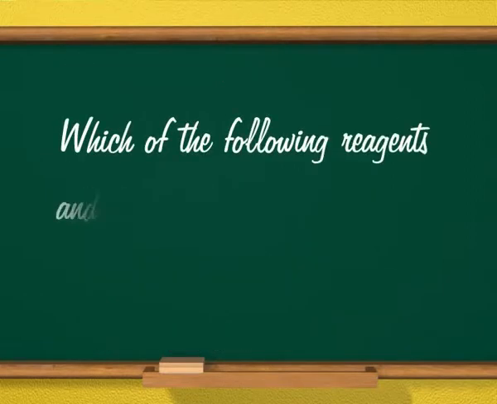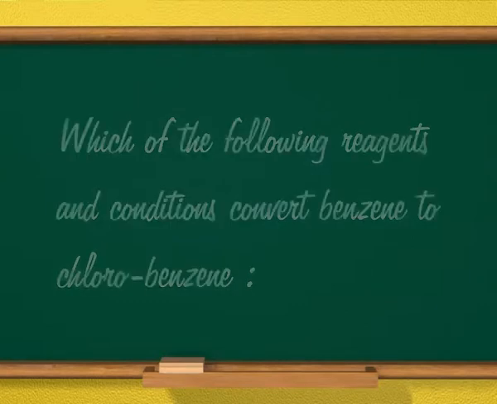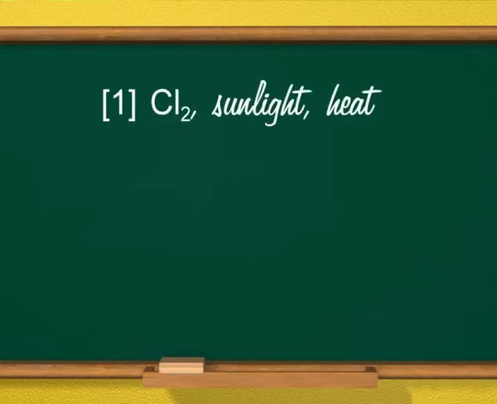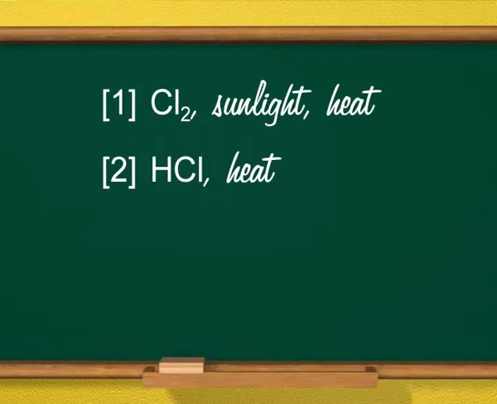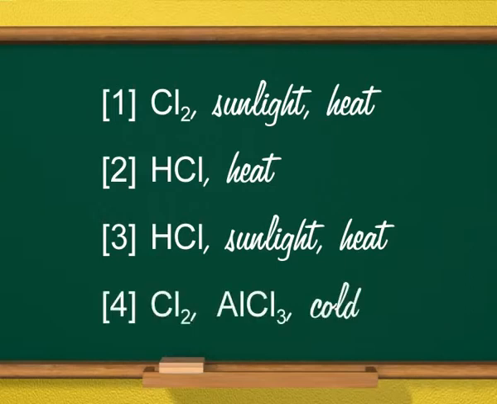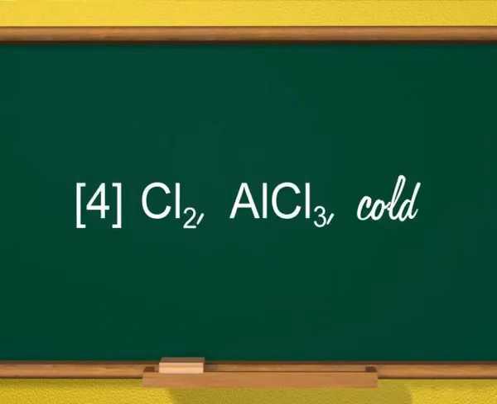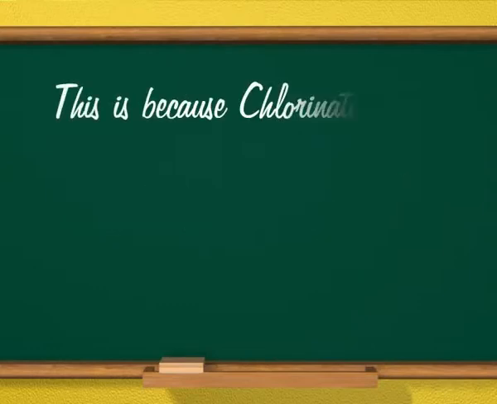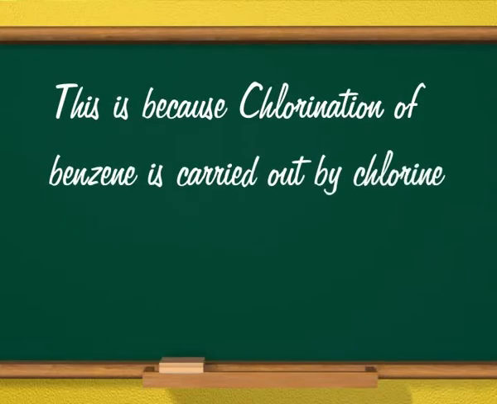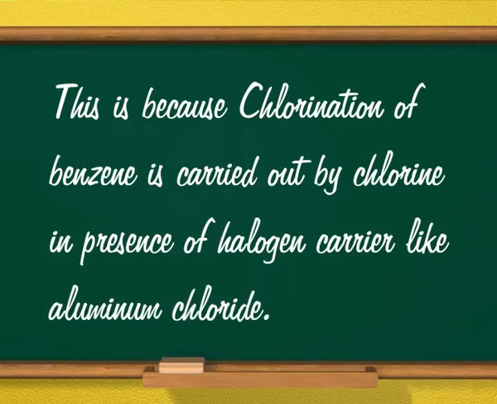Next question is, which of the following reagents and conditions convert benzene to chlorobenzene? Chlorine, sunlight, heat; hydrochloric acid, heat; hydrochloric acid, sunlight, heat; chlorine, aluminium chloride, cold. And the correct answer is chlorine, aluminium chloride, cold. This is because chlorination of benzene is carried out by chlorine in presence of halogen carrier like aluminium chloride.